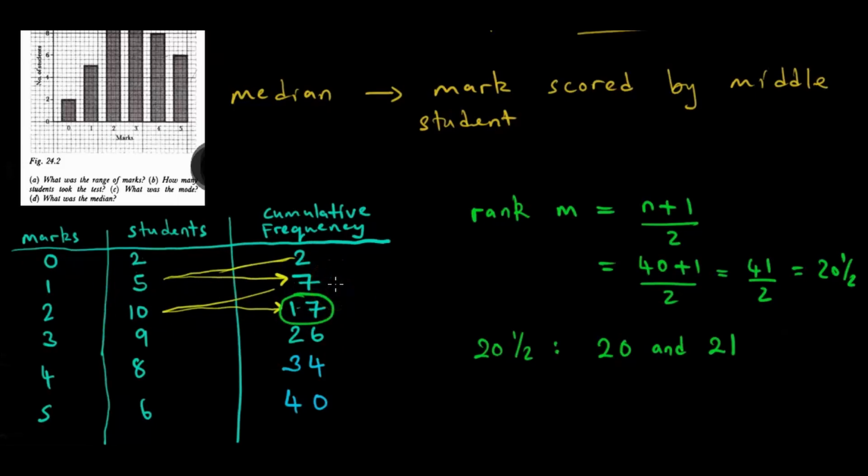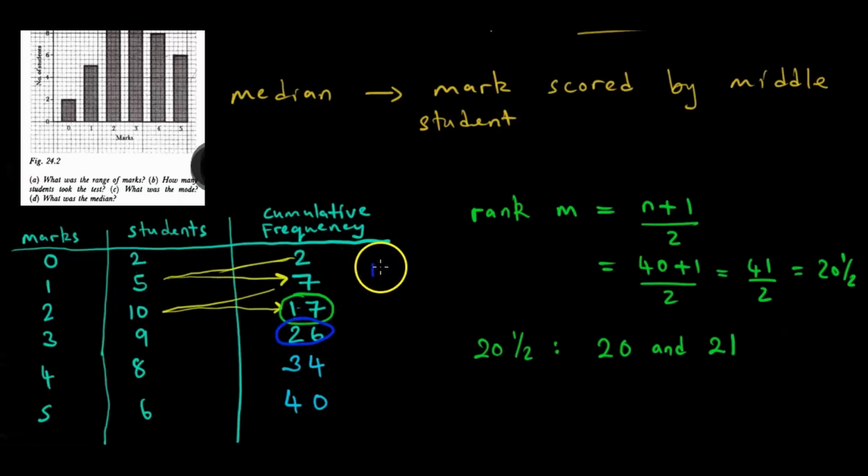So student number 17 has 2 marks, but student number 26 has 3 marks.